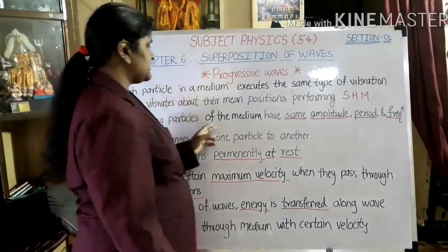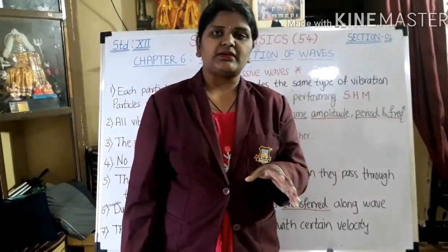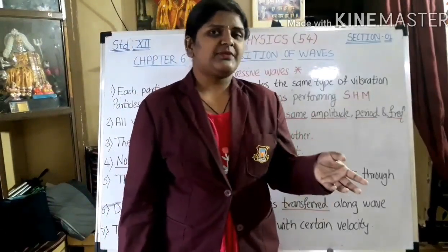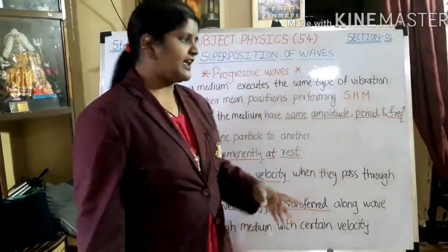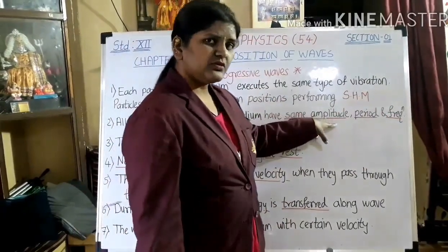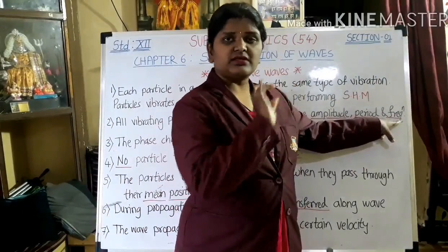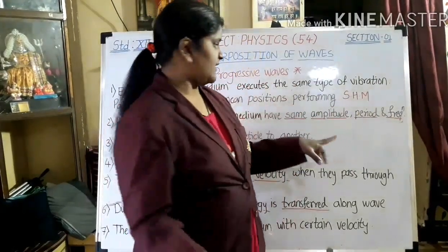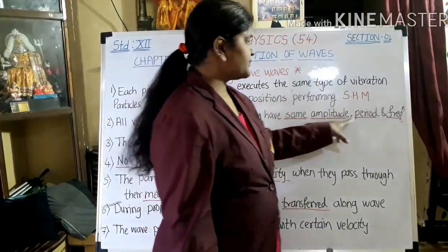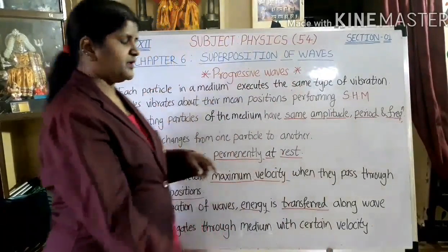All vibrating particles of the medium, there are many vibrating particles, right? Many particles which are vibrating. So all are having the same amplitude, same period and same frequency. Then and only then it is a progressive wave. All vibrating particles should have the same amplitude, same period and same frequency. Okay, so this is the second property.